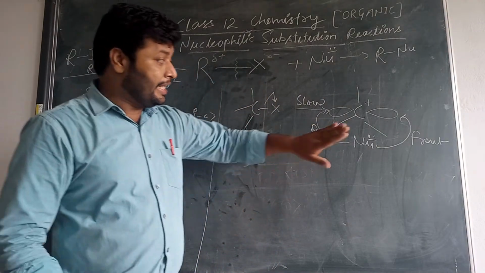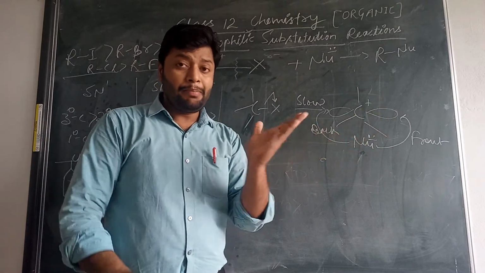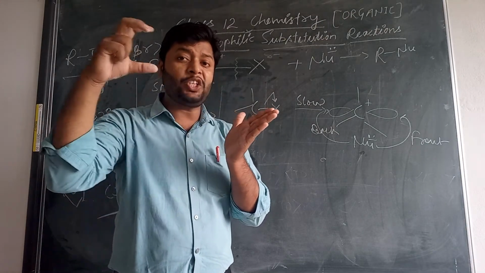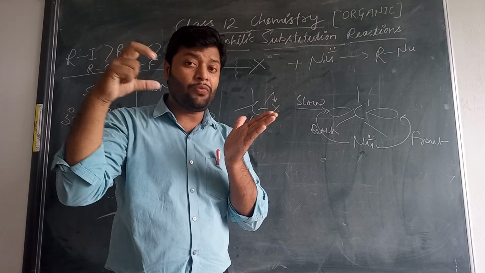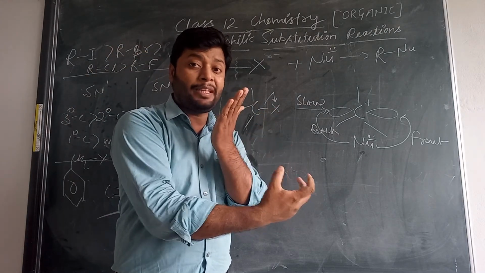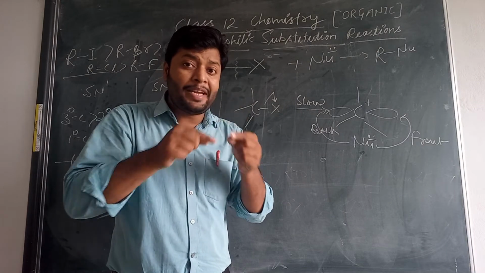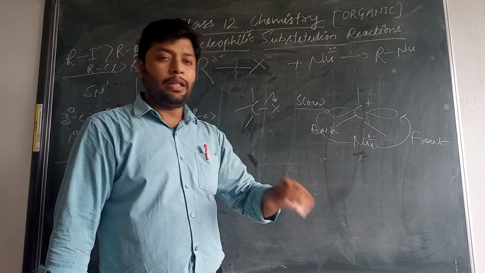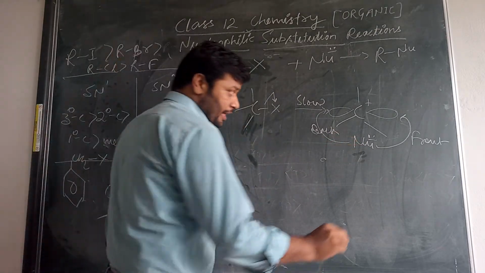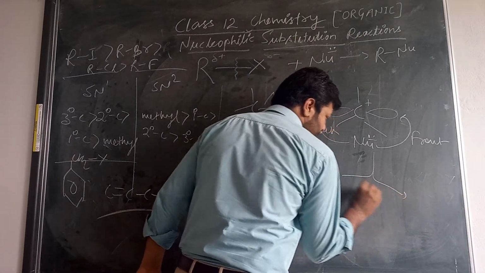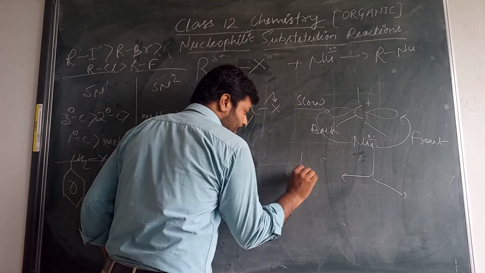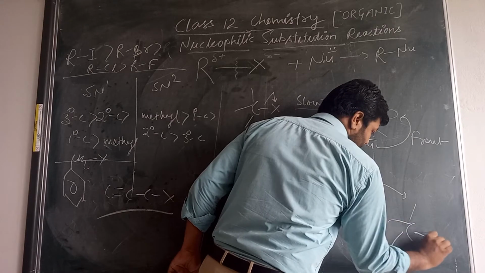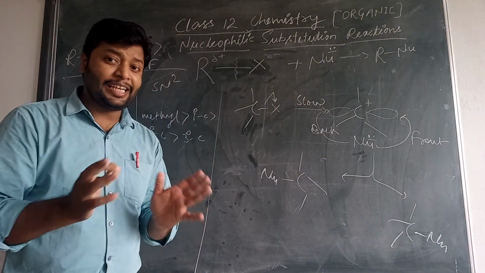Students, learn here, because of the planarity, the three parts of the carbon are in a planar plane, and the empty orbitals are out of the plane, the front of the nucleophile, and below the plane, the back of the nucleophile. So the nucleophile can attack from any side because of equal possibility of the empty orbital, and this is the reason there are two possibilities. A nucleophile can be bonded from the side of the back or from the side of the front.